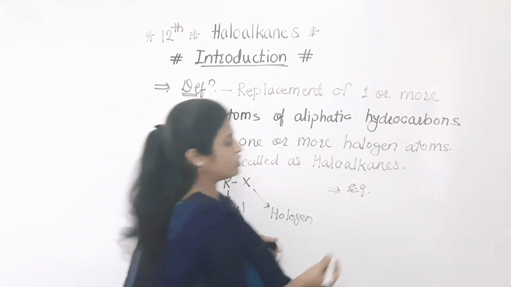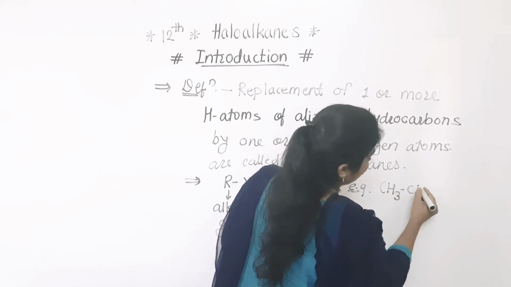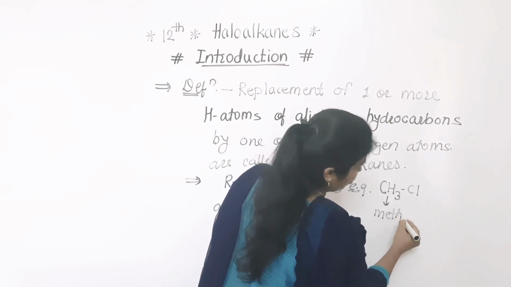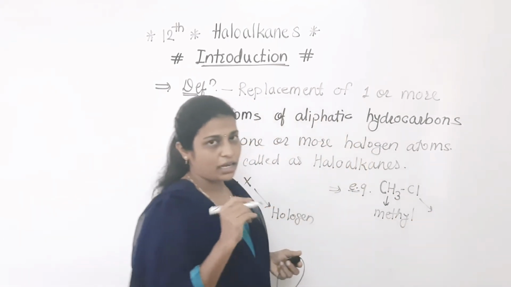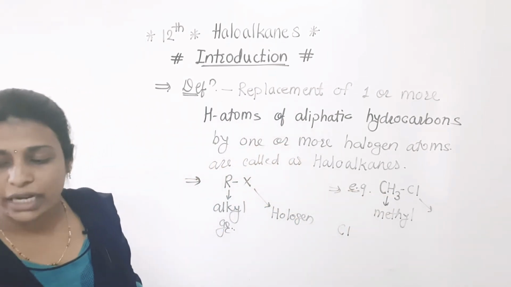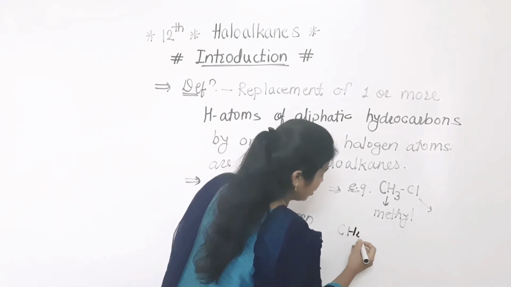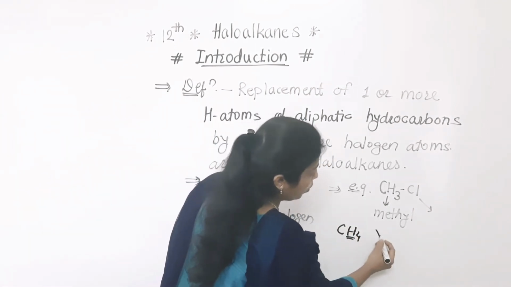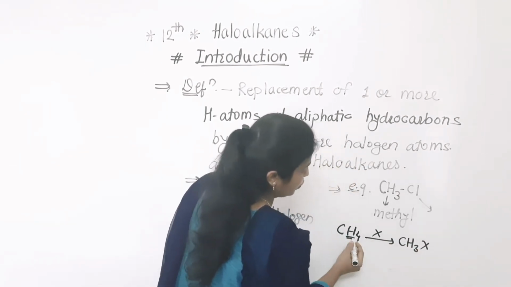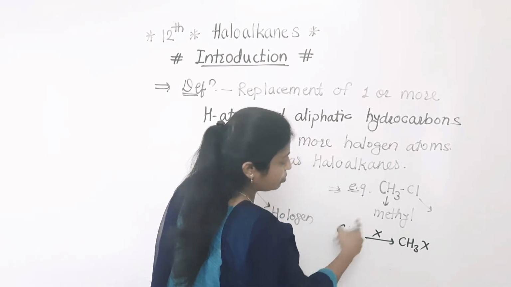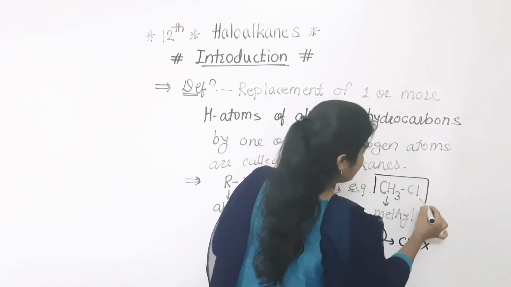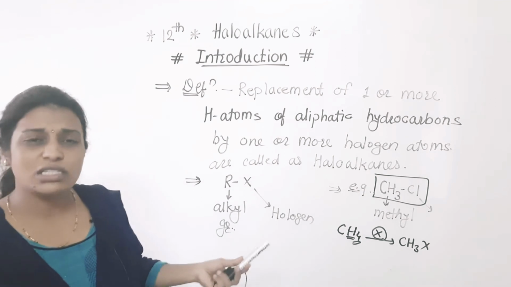Which are these examples? The first one we will discuss is CH3Cl. In this, CH3 is the methyl group, and here the chlorine atom is replaced. Means the starting material for that is CH4, that is methane. In methane, the total number of hydrogens is 4. One hydrogen atom is replaced, so it is CH3X. So in this way one hydrogen atom is replaced by one halogen atom, and that is nothing but CH3Cl. Clear to everyone? So this is one example.